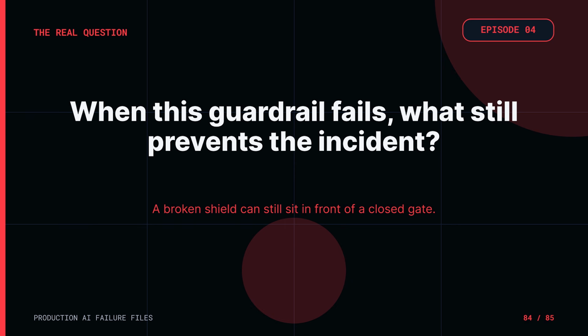The real question is not, do we have guardrails? It is, when this guardrail fails, what still prevents the incident? Because a safe-looking control that cannot survive contact with production is not a guardrail. It is a green checkmark painted over an open path.